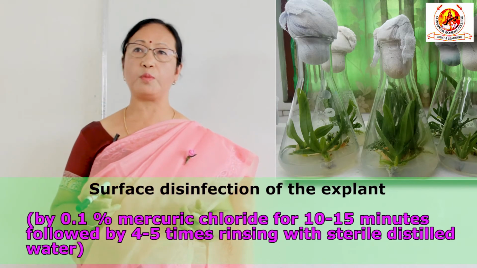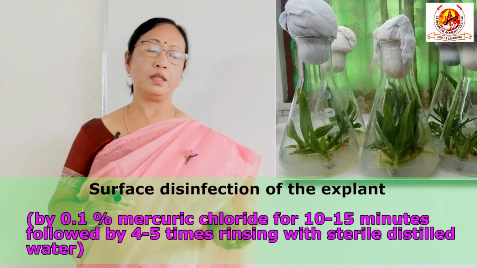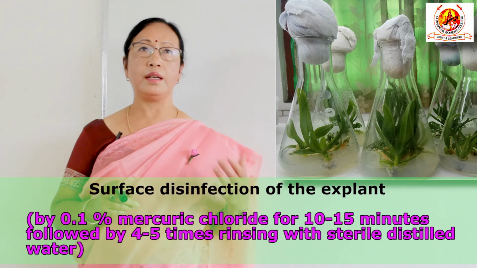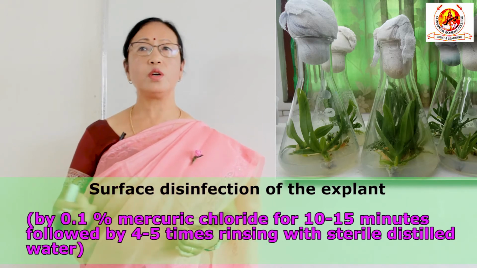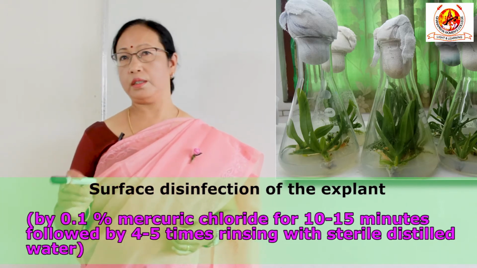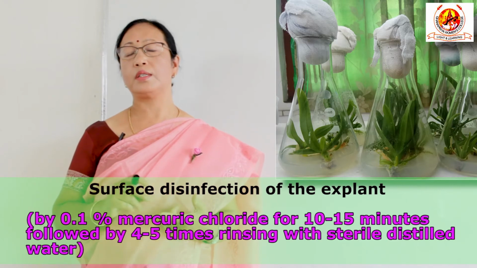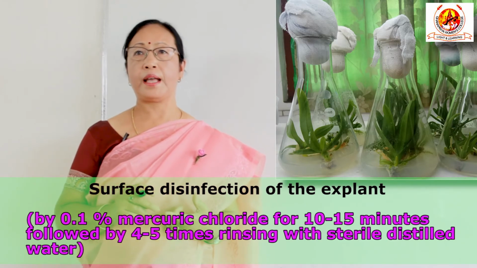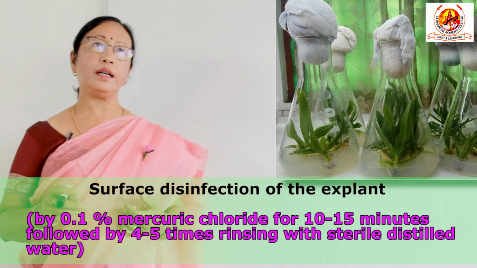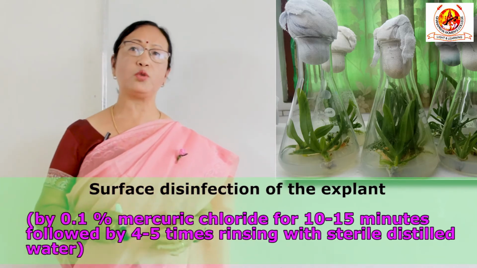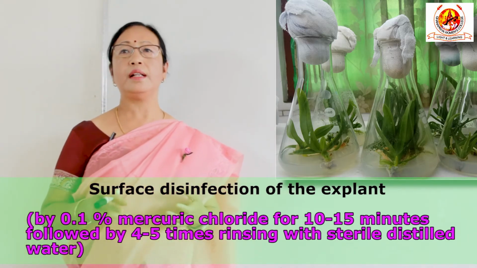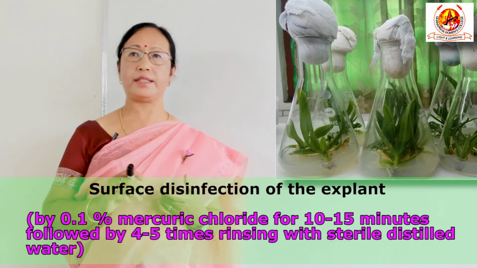Once the disinfection process is started, we cannot rinse with simple, non-sterilized tap water. So it has to be sterilized water, generally sterilized distilled water. And after proper rinsing, just to remove all the disinfectants, we come to the next step, that is